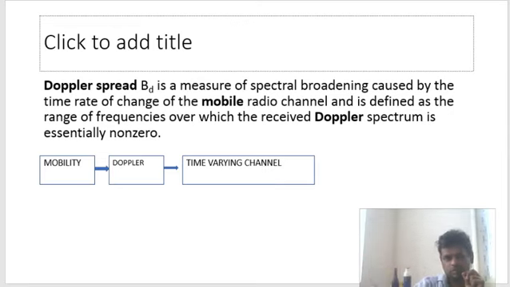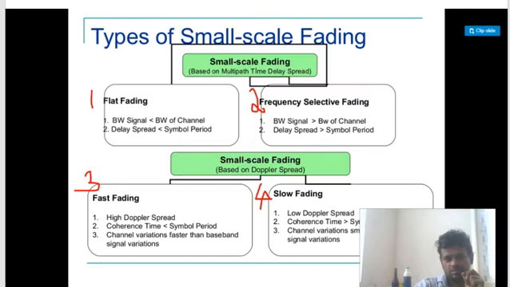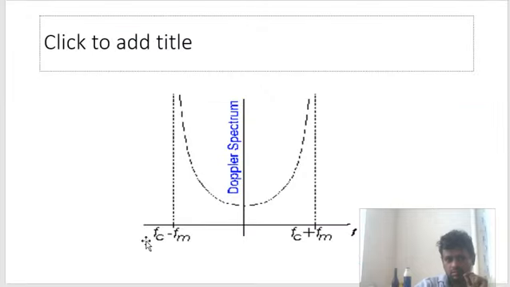Okay, so again I will revisit that chart. Now you see the types of small scale fading when it is caused by Doppler spread. Fast fading means high Doppler spread. High Doppler spread means more spread, and more spread means there is more speed of the vehicle.